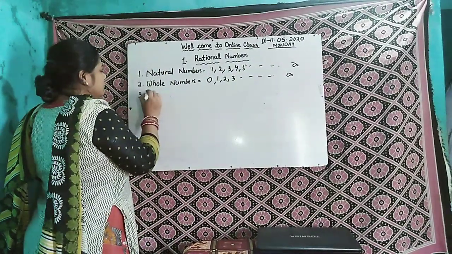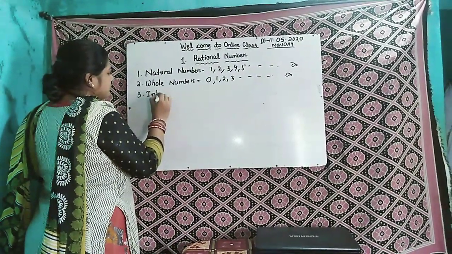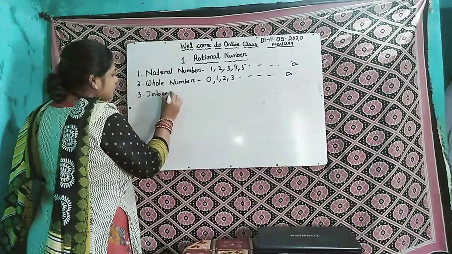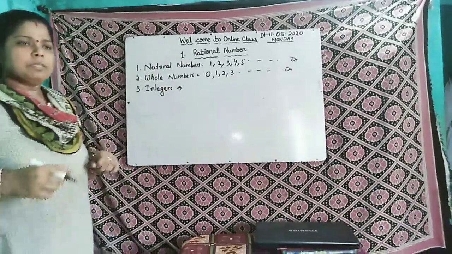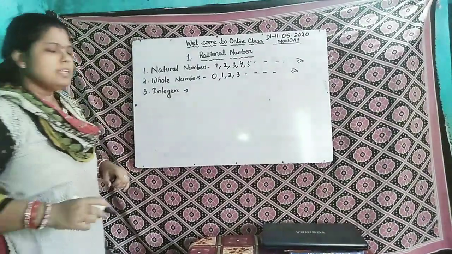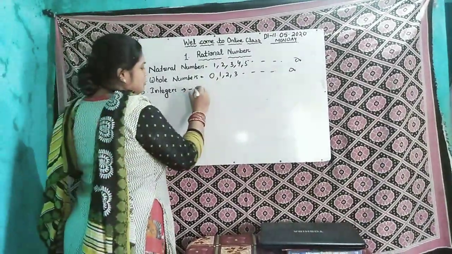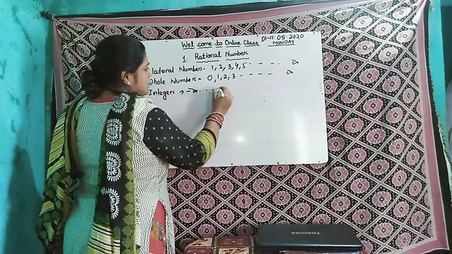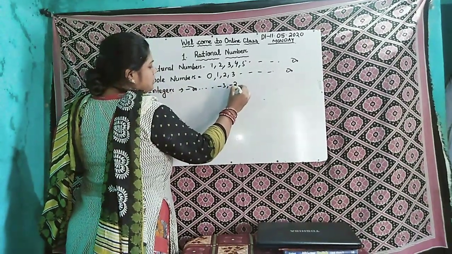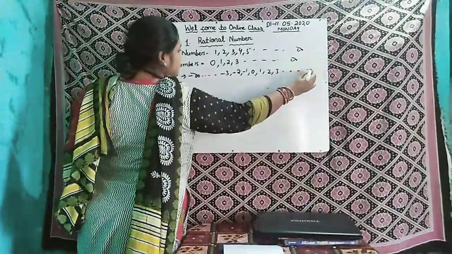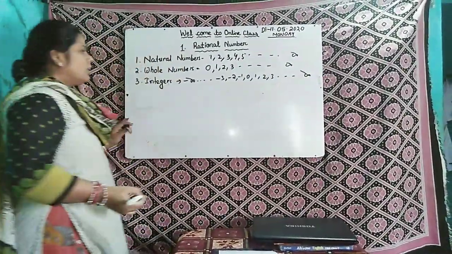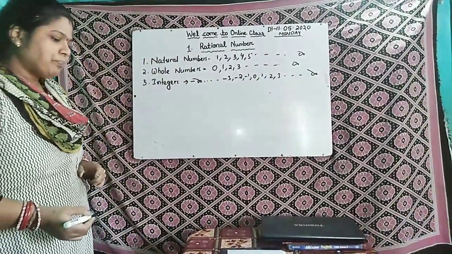Then come to integers. All the negative numbers, positive numbers and 0 are called integers. Just like if you start from minus infinity, then minus 3, minus 2, minus 1, 0, 1, 2, 3 up to infinity, all of which are called integers.